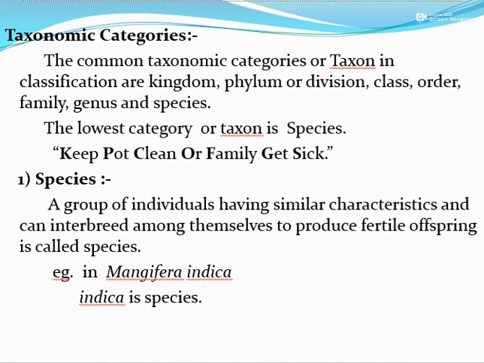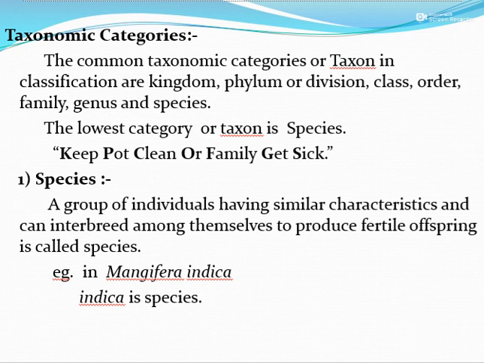When we classify organisms into different groups, these groups or categories are known as taxa. In either the animal group or plant group, we have different categories like kingdom, phylum, division, class, order, family, genus and species. These are the various categories.